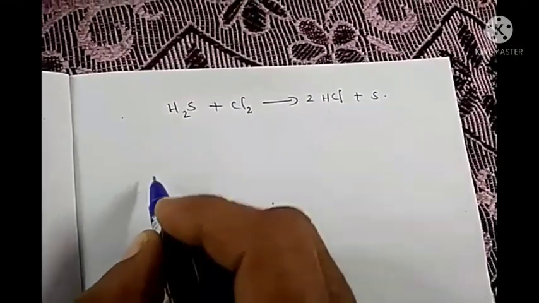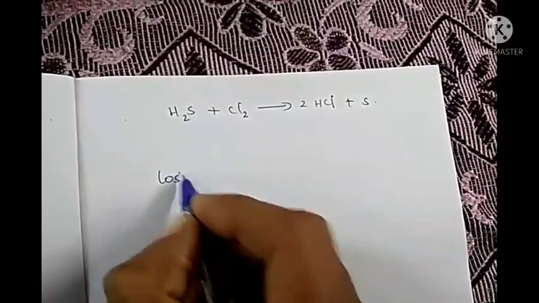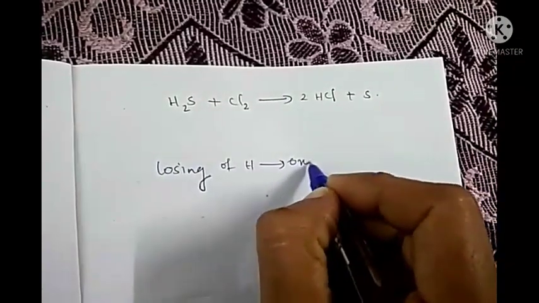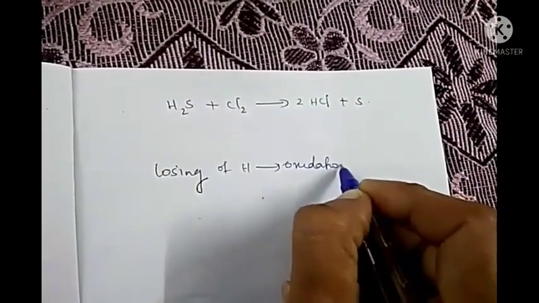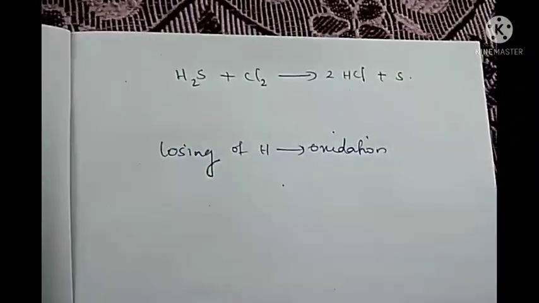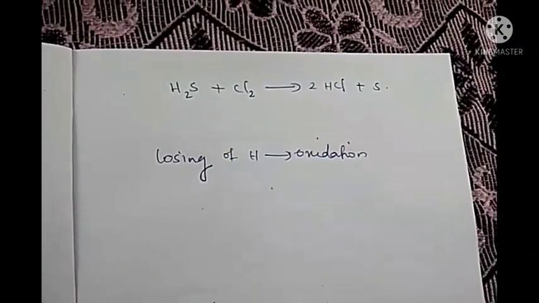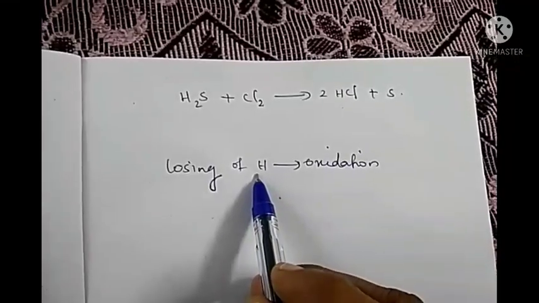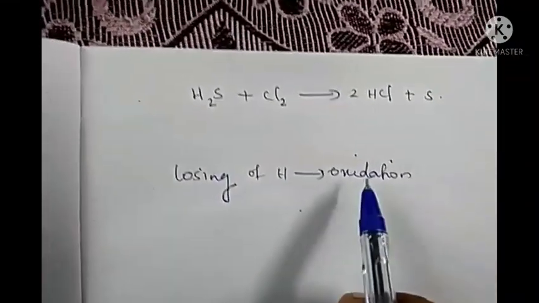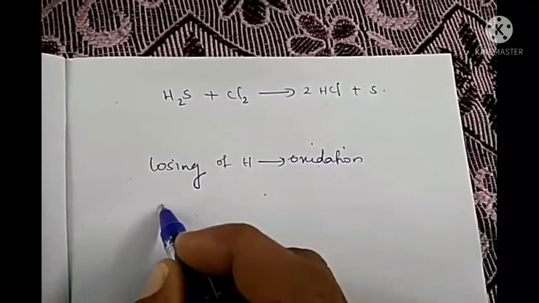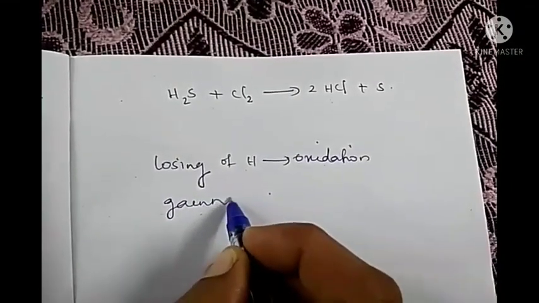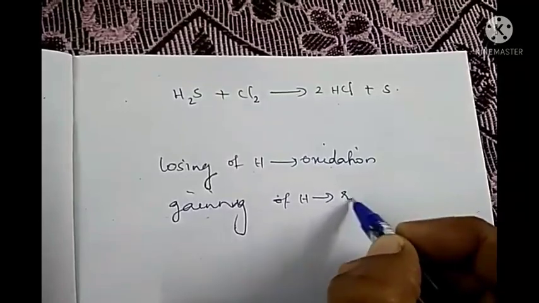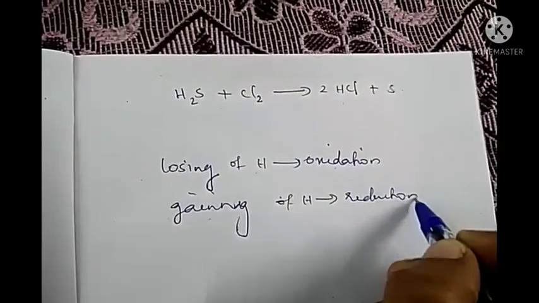In terms of hydrogen, the losing of hydrogen can be called oxidation, just opposite that of oxygen. We have studied that gaining of oxygen is known as oxidation. So here losing of hydrogen, just opposite. Losing of hydrogen is known as oxidation, and gaining of hydrogen can be called reduction.